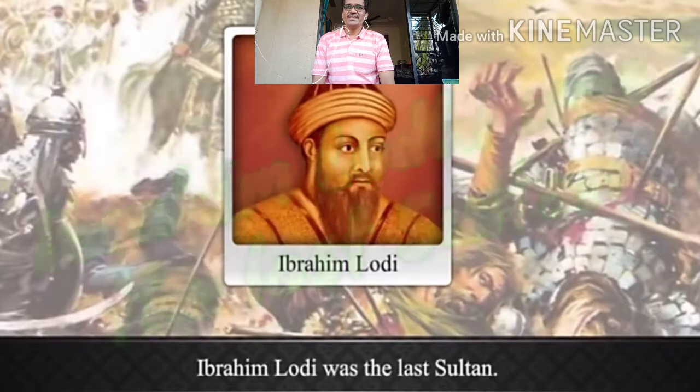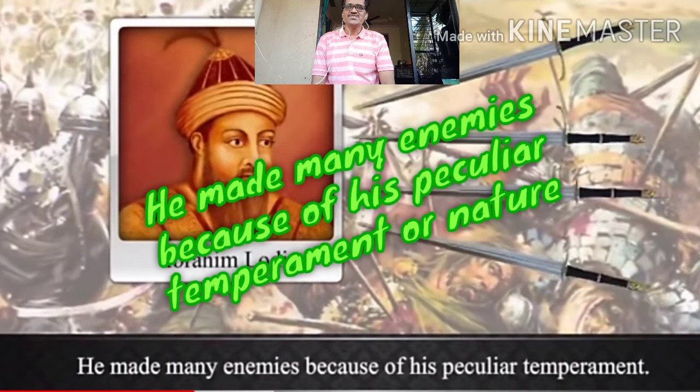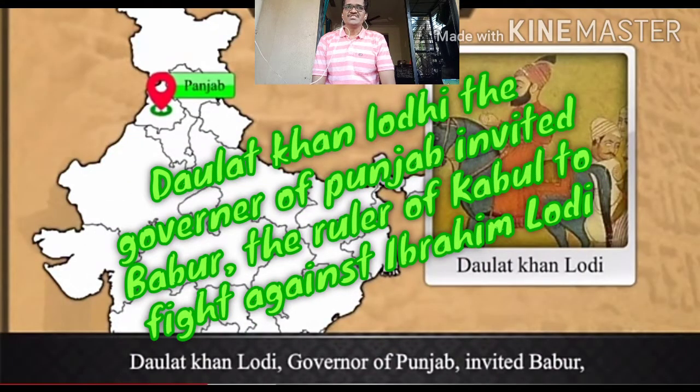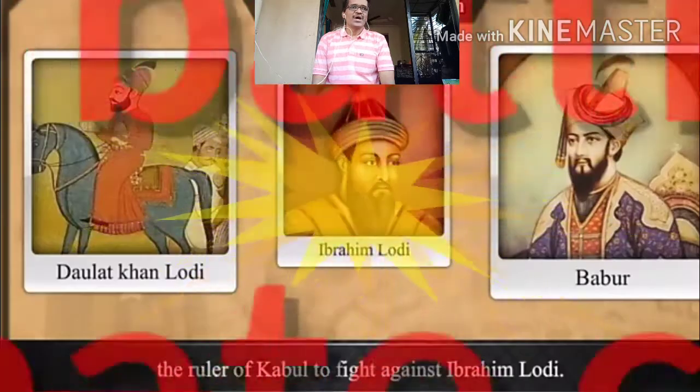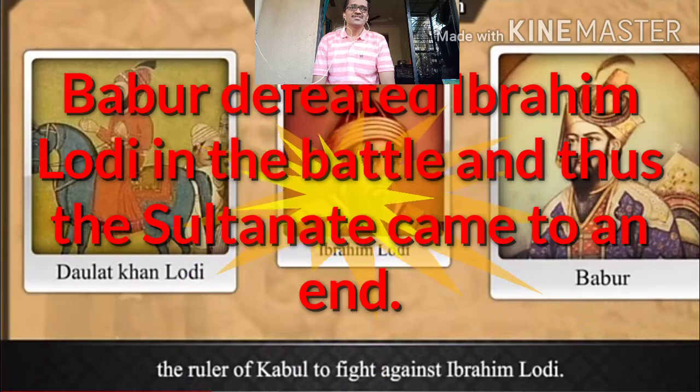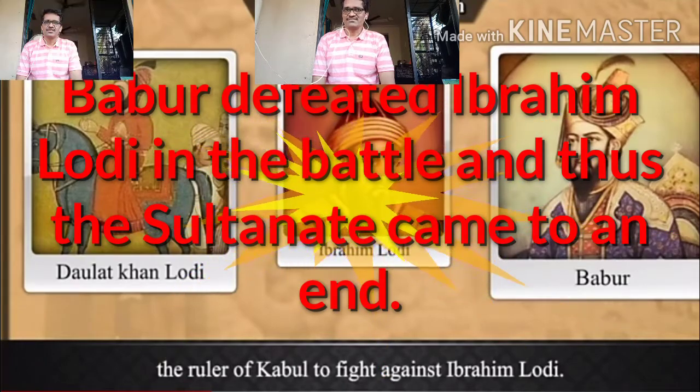He made many enemies because of his peculiar temperament. Daulat Khan Lodi, the governor of Punjab, invited Babur, the ruler of Kabul, to fight against Ibrahim Lodi. Babur defeated Ibrahim Lodi in the battle and thus the Sultanate came to an end.